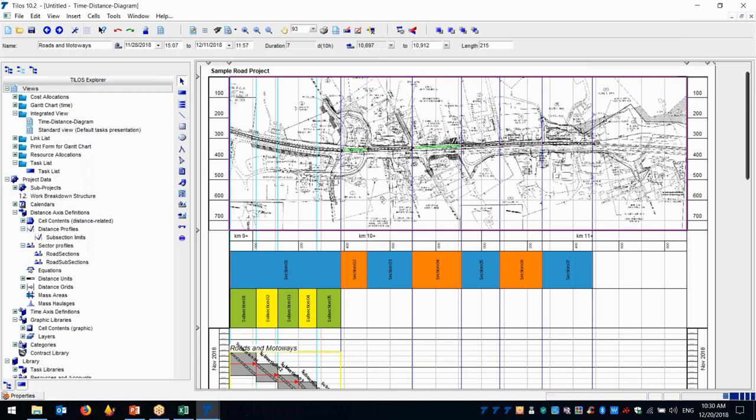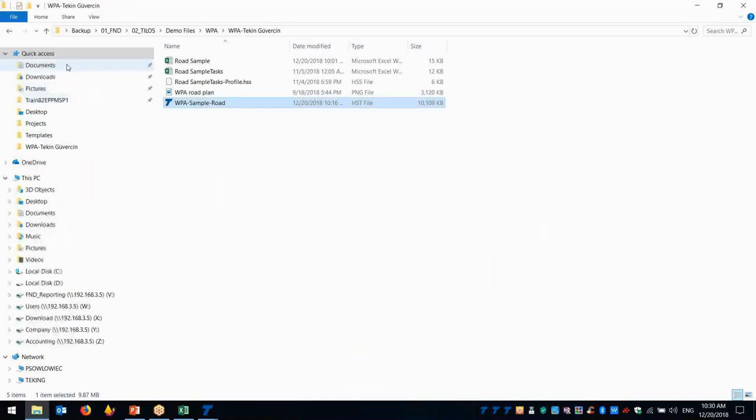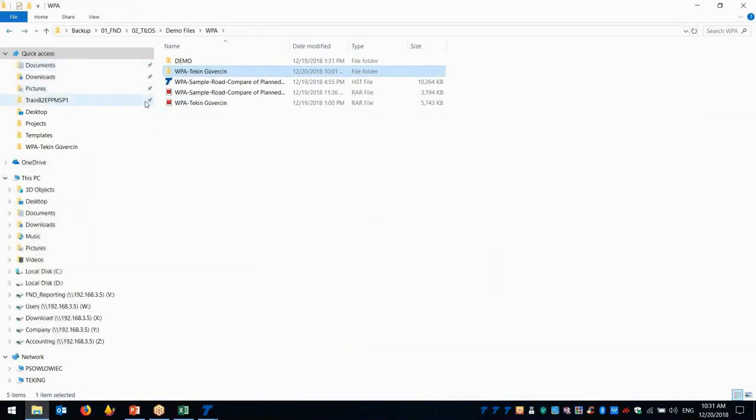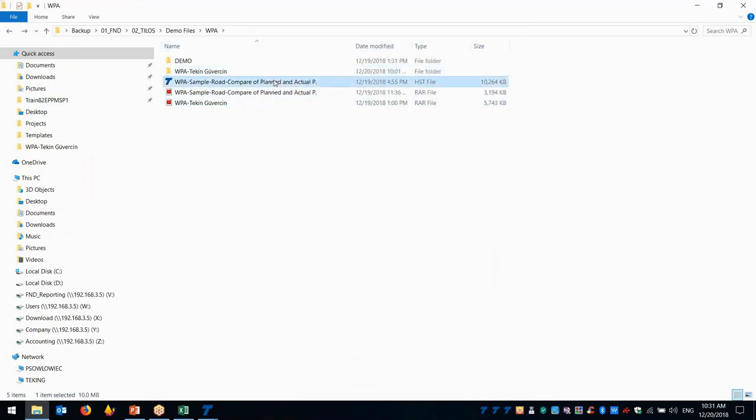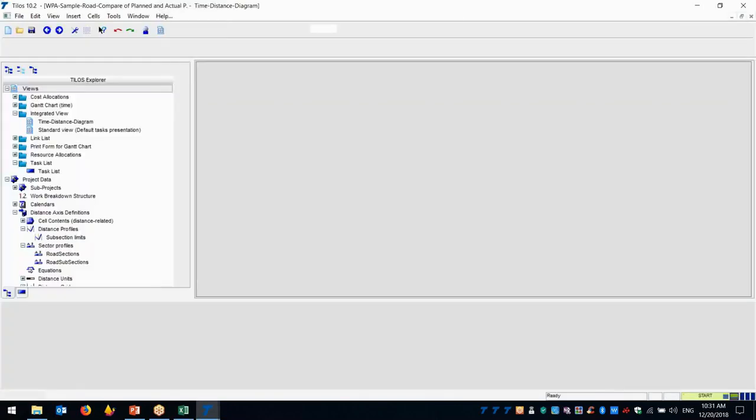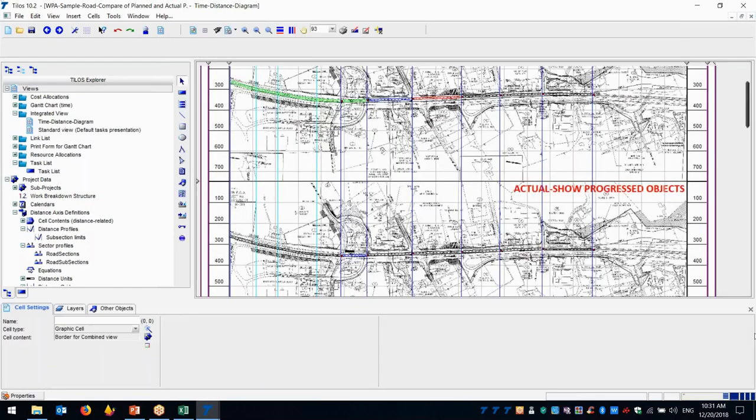As a final one, let me show you how it looks. A very valuable thing is that you can also open, for example, planned versus actuals in two screens, and this will be an excellent presentation for your project team.